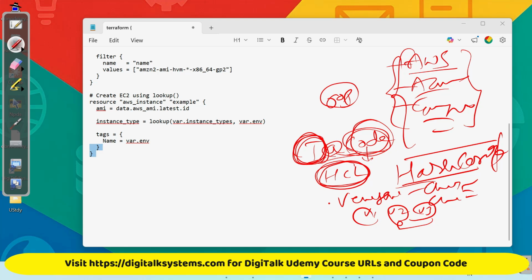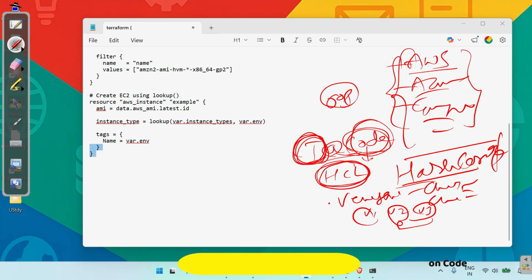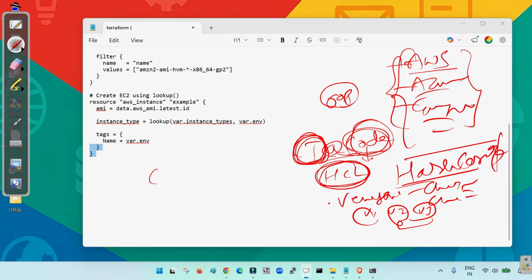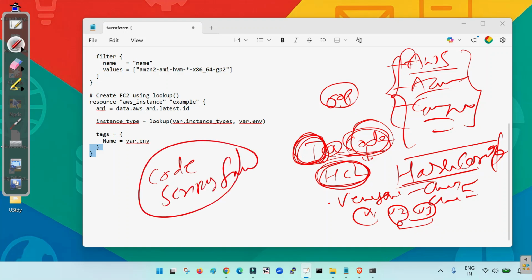And we can reutilize the code. In programming languages with an object oriented option, if some part of the code needs to be used at multiple places, we write it as a function and then call the function, so we do not write the same code again and again. Similarly, in Terraform we configure and manage the resources with the help of multiple code files, or script files, because we write everything in small scripts designed in the HCL language.